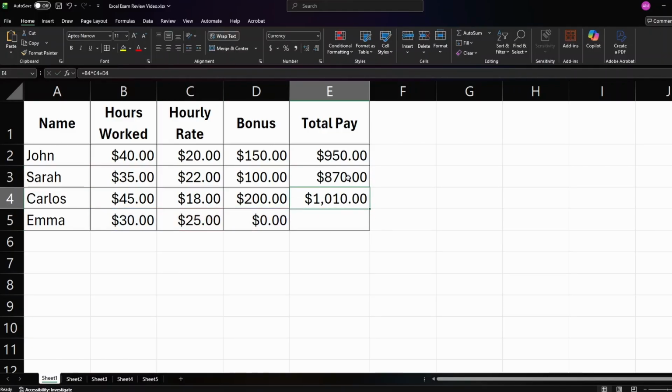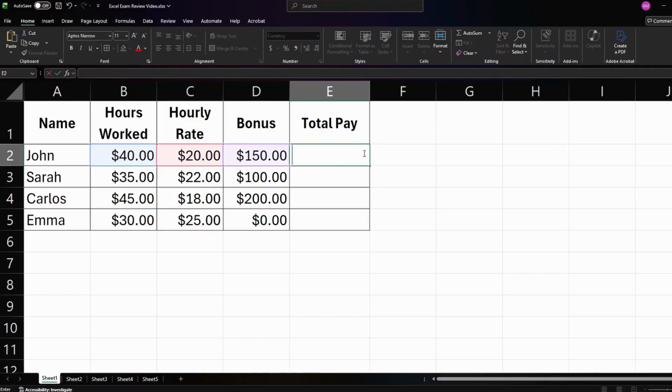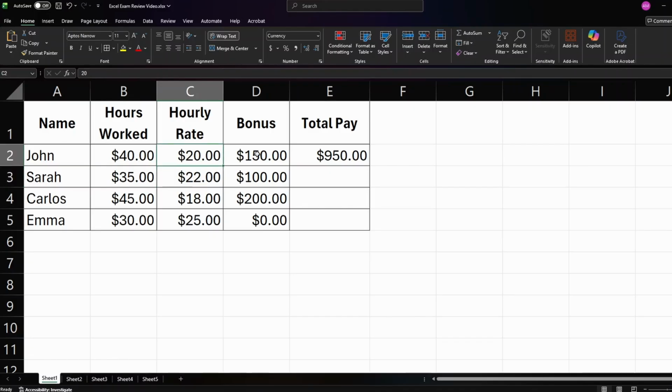But let's say instead we used absolute cell referencing, which is slightly different. If we do equals and then $B$2 times $C$2 plus $D$2. This is going to do the same thing. It's going to multiply all these two values and add this one. But then if we drag it down, the value is actually not going to change. It's going to stay as B, and it's going to stay as 2 for all of these.